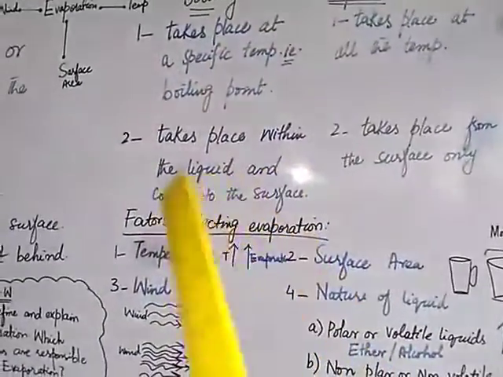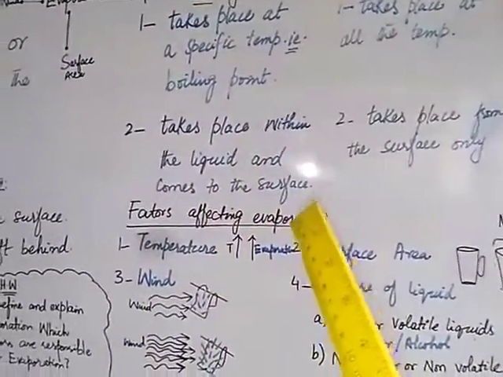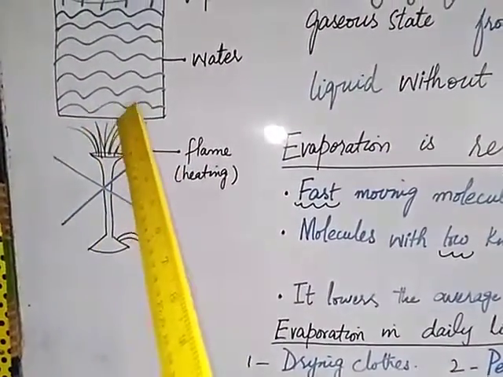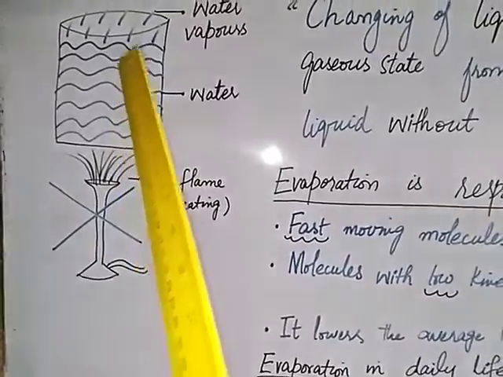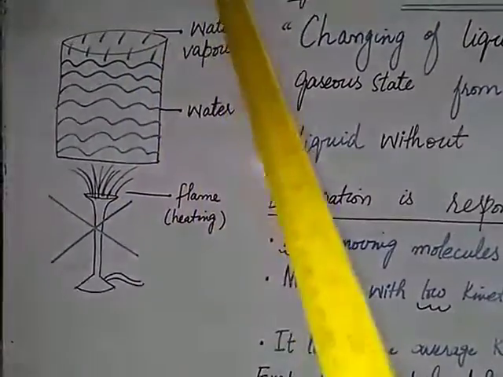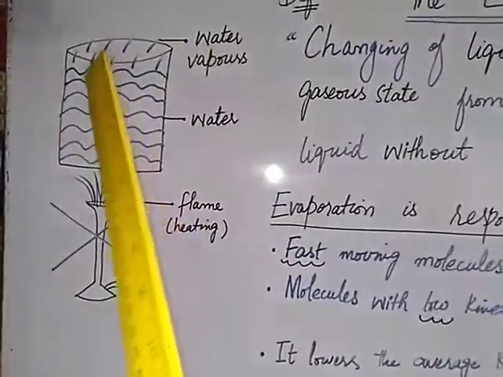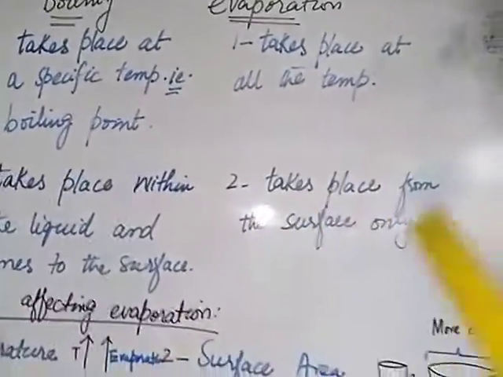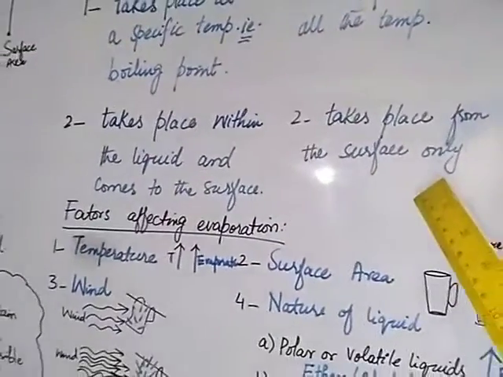Boiling takes place within the liquid and then it comes to the surface. For example, if we heat this liquid, the boiling will take place from this point. The molecules with high kinetic energy will come to the surface and then they will escape from the surface. But evaporation occurs at the surface of the liquid. It does not start from the base. So evaporation takes place only from the surface.